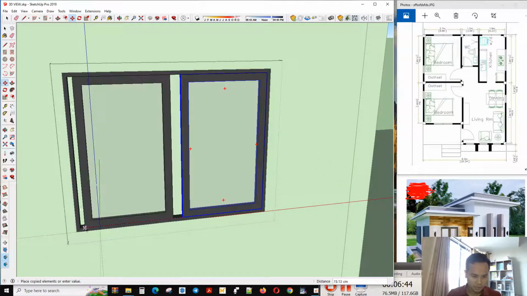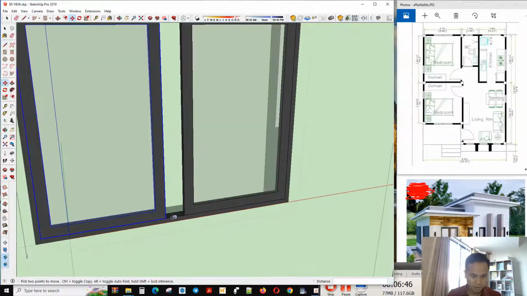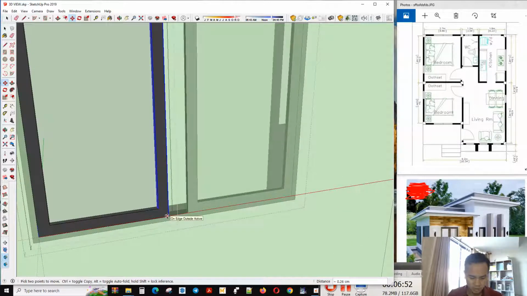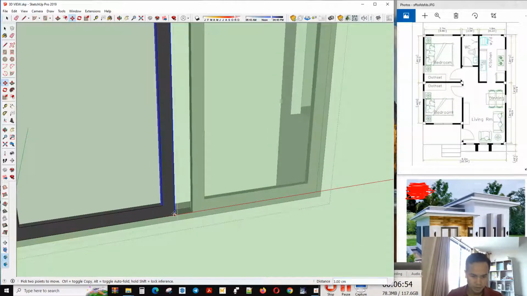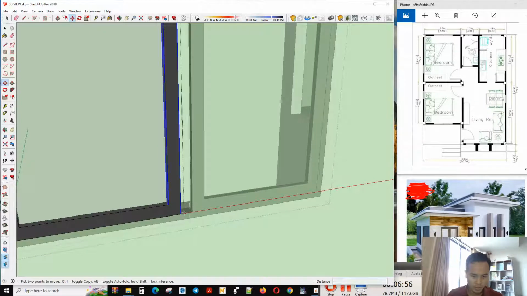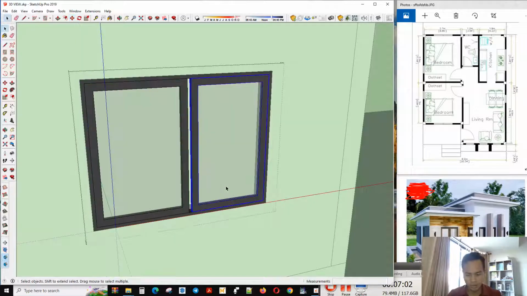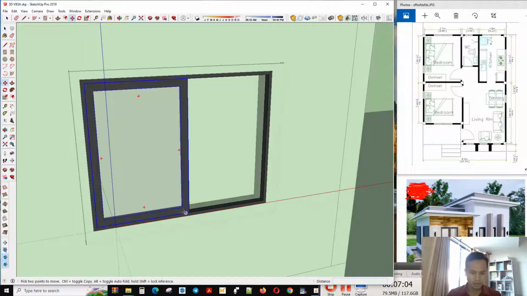You can start to make a copy, and you see the size, you can check that. You can move 3 centimeter, delete this one and start to copy again.